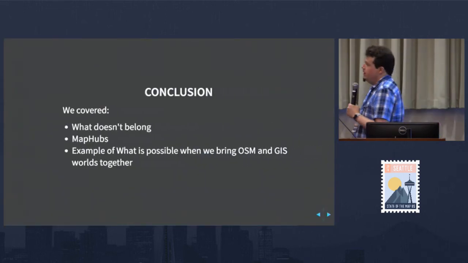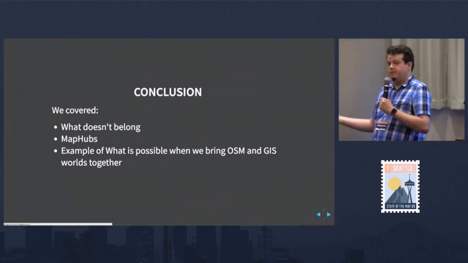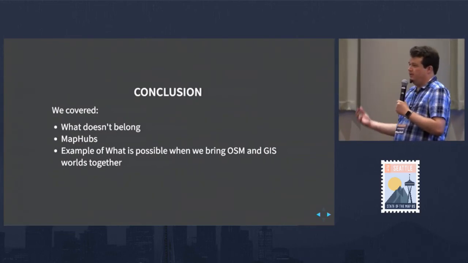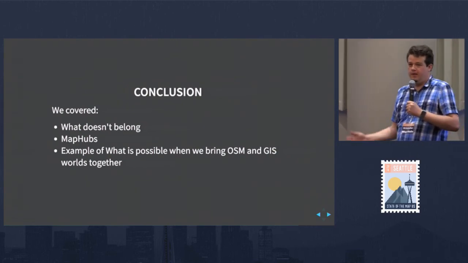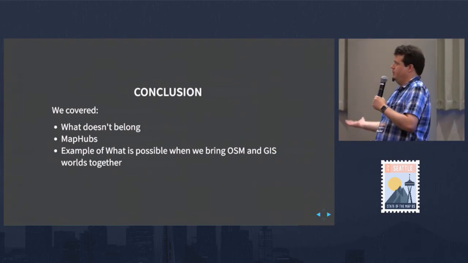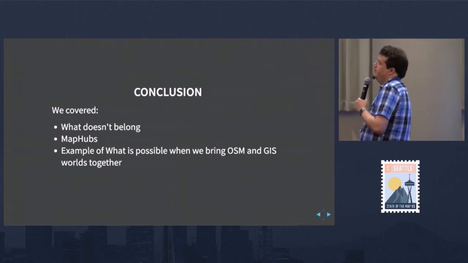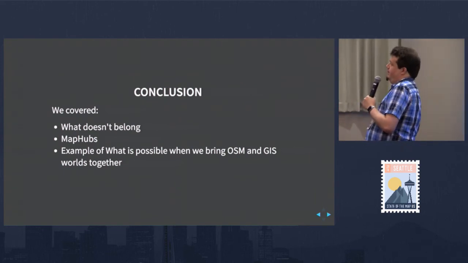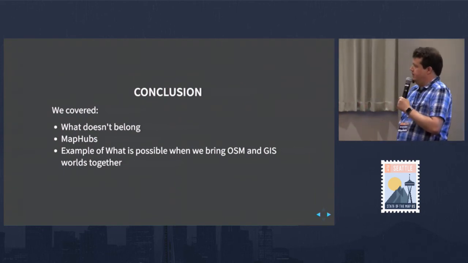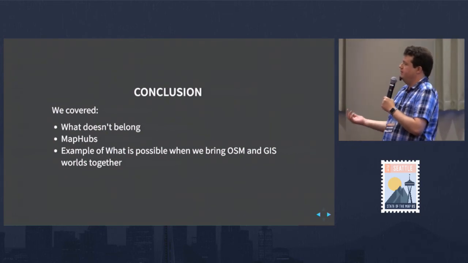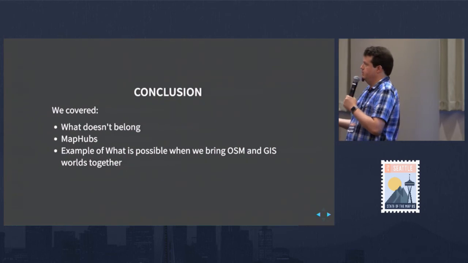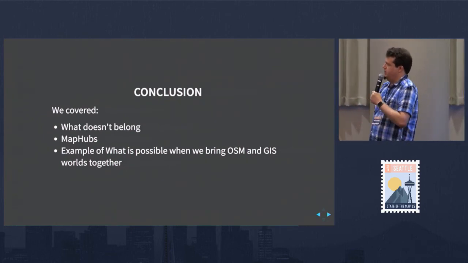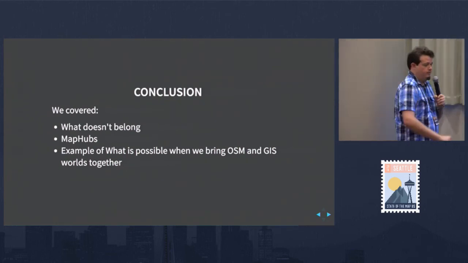All right, great. So what we covered, we talked a bit about what doesn't belong. There's definitely a much bigger discussion to have there. We can do a birds of a feather if we want to have discussion on things like Pokemon Go stops. We talked about MapHubs, where I showed you what we're building, and an example of what is possible when we bring all this data together, OSM data, and that does belong in some of these GIS data layers.